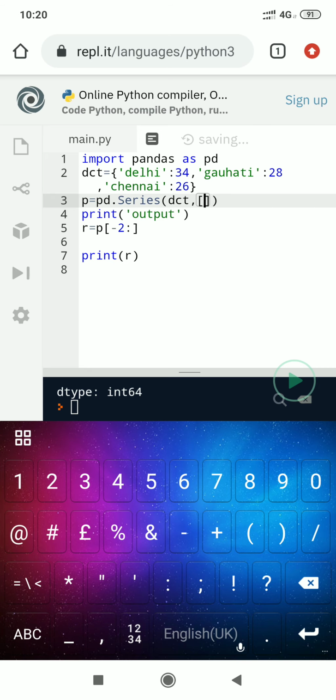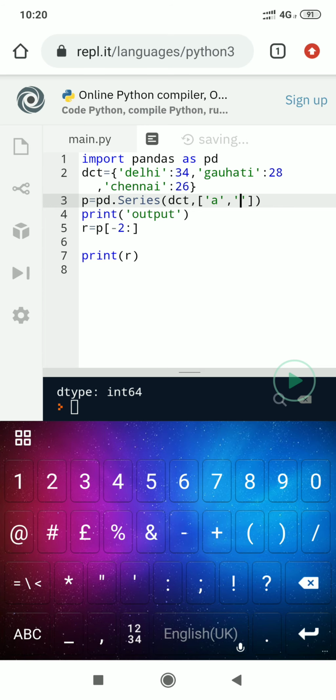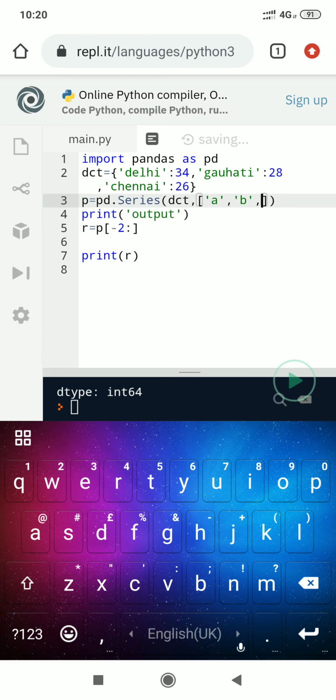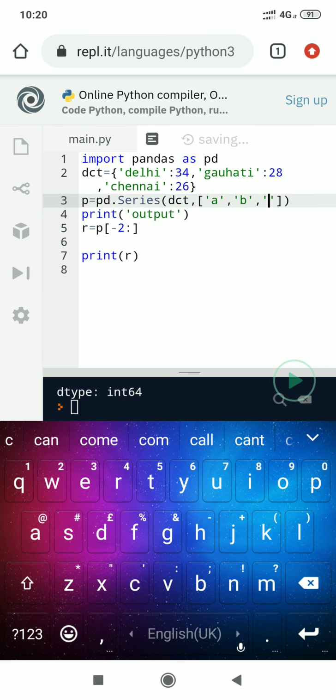Here we are creating label A for first element, then B for second element, and C for third element.